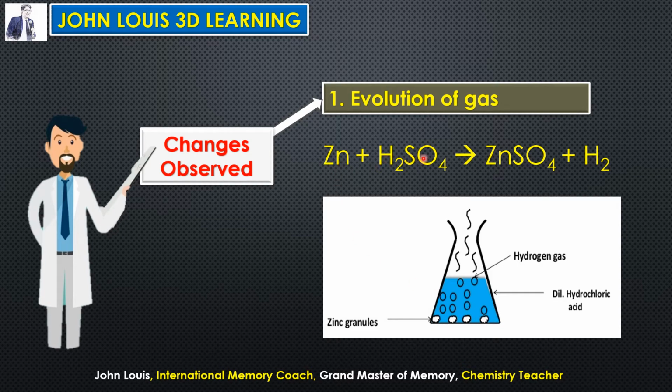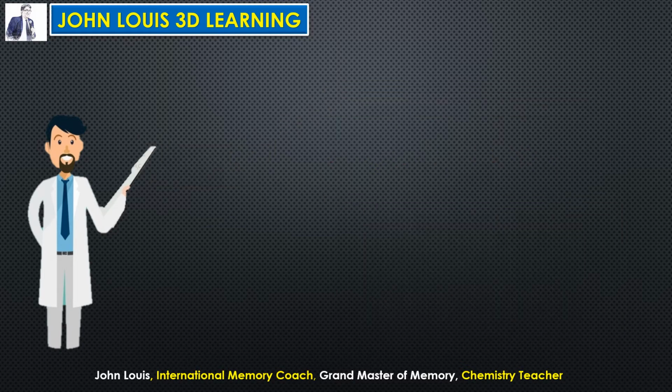Okay, so the equation is zinc reacts with dilute sulfuric acid, zinc sulfate is formed and hydrogen gas is released. Instead of sulfuric acid, if you take hydrochloric acid, zinc chloride will form and hydrogen gas will be released. So how can that release of gas be observed? By observing the effervescence that is taking place in the container. Hope it is very clear.